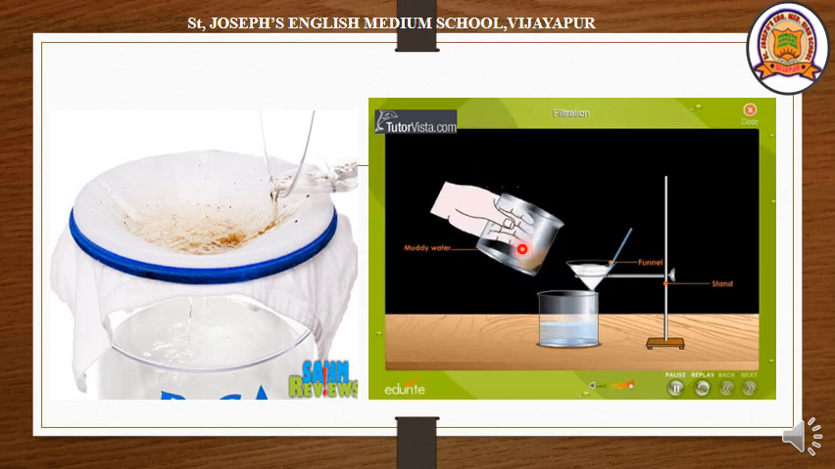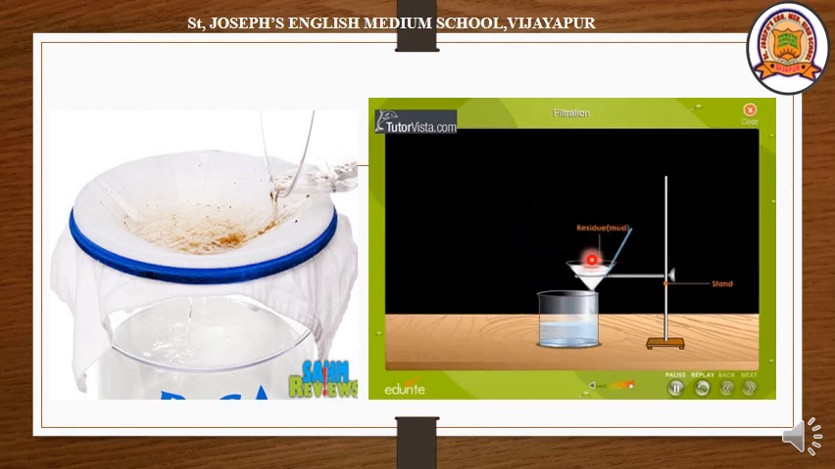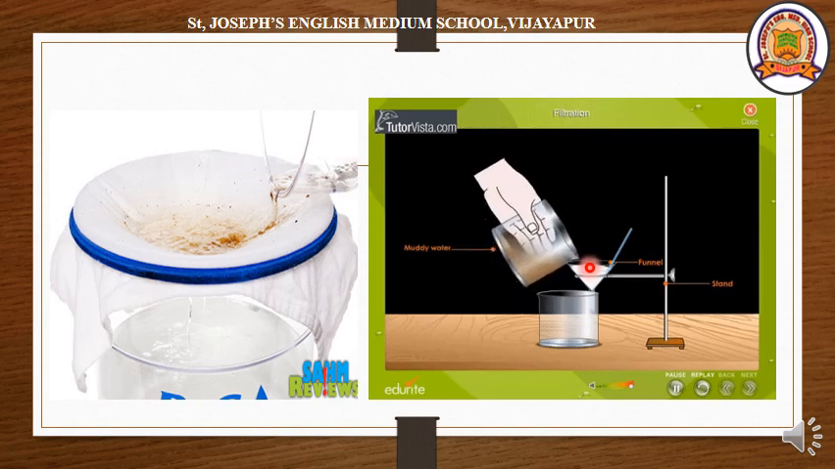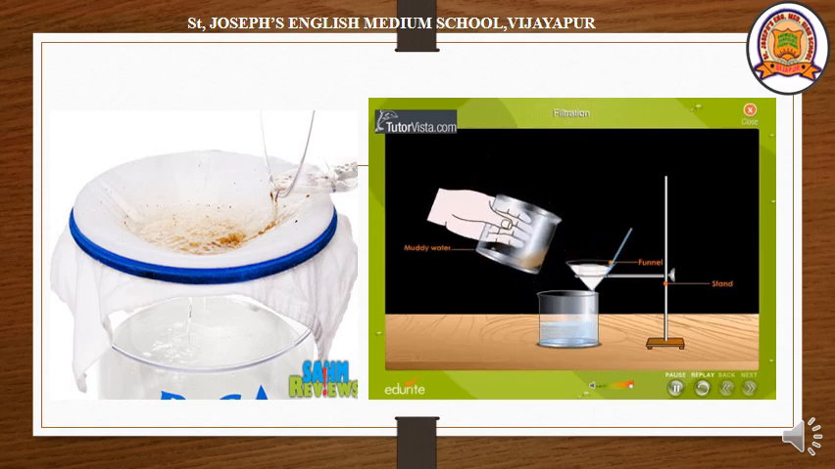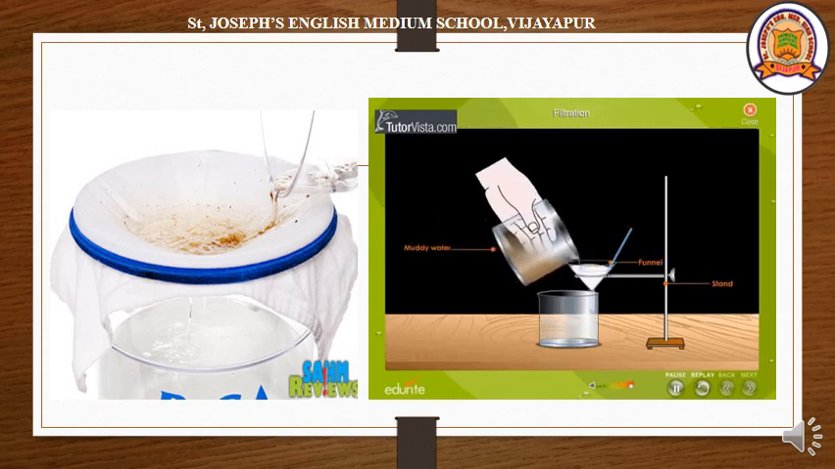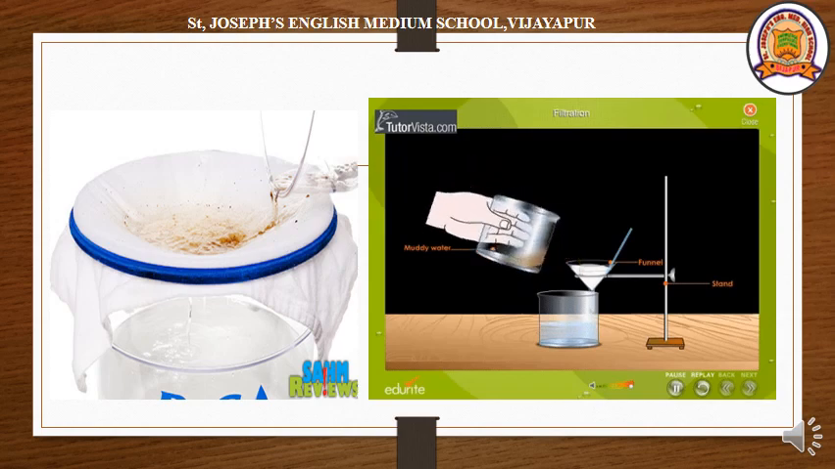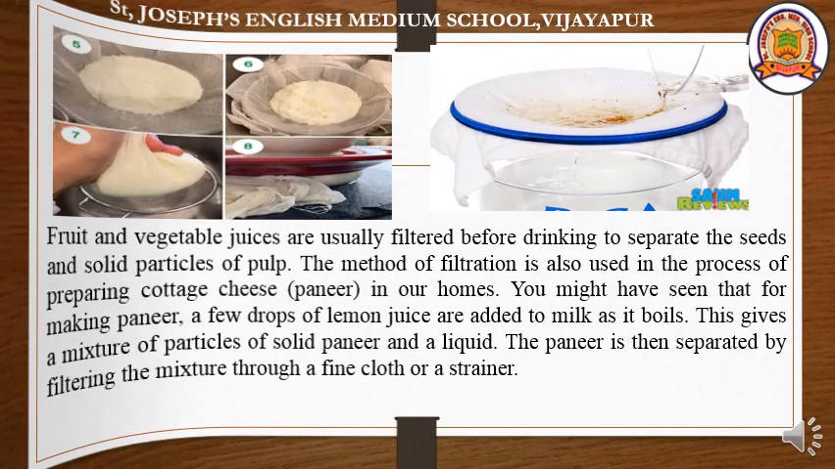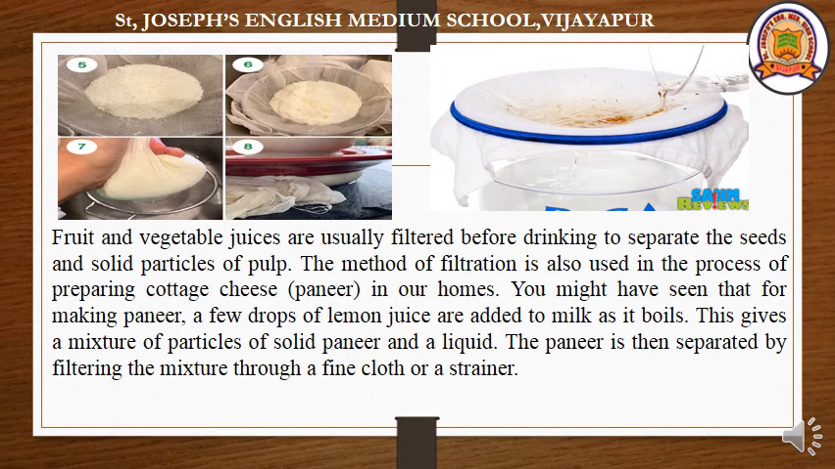Here in another beaker we have taken muddy water which is poured into a filter paper. You can see the mud in the filter paper, and the water is completely purified. We can separate the water completely from the mud. Let us see the different applications of filtration. Fruit and vegetable juices are usually strained before drinking to separate the seeds and solid particles of pulp. We separate the seeds and pulp from the juice by the filtration method.